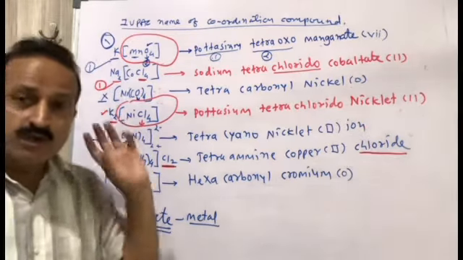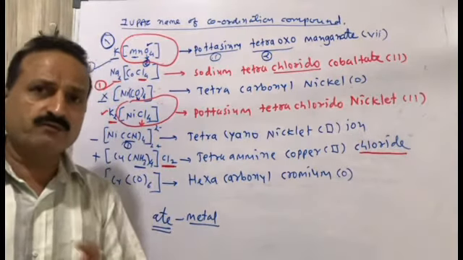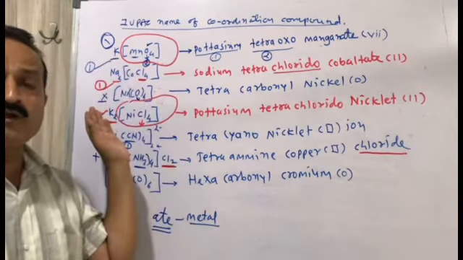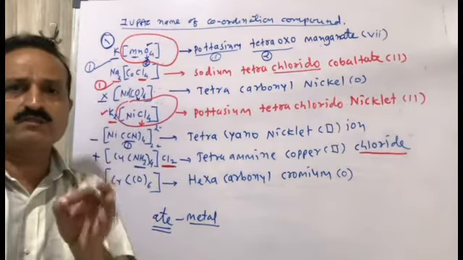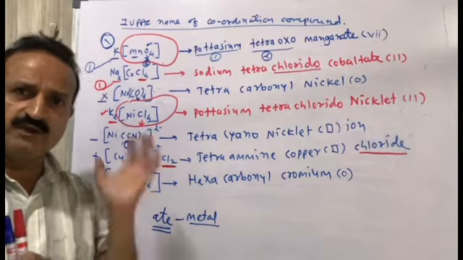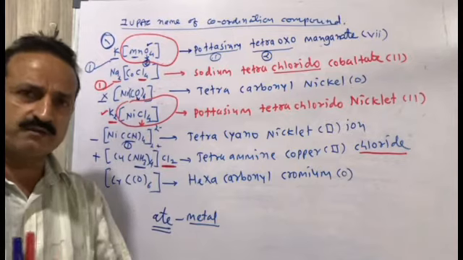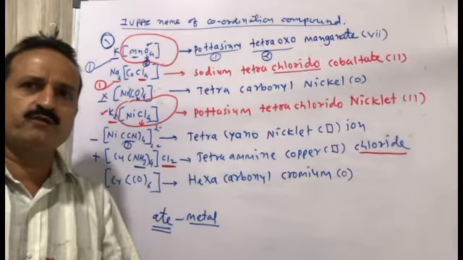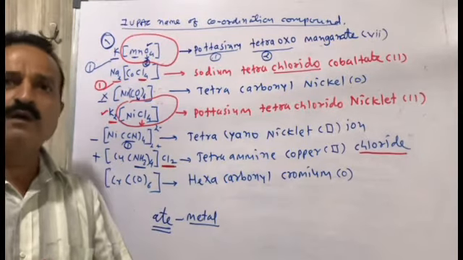Then once you understand properly, write all the names of these complex compounds yourself. This is for practice. We will have a second session of this IUPAC nomenclature, but we are closing the first session for the IUPAC nomenclature of complex compounds here.